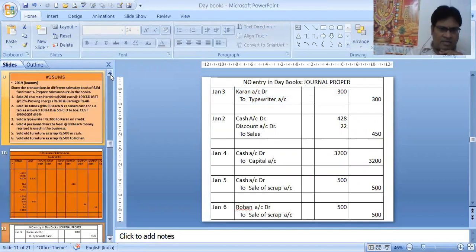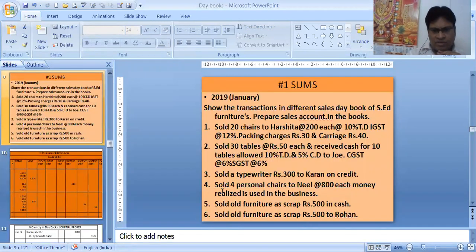Next entry is sold 4 personal chairs to Neil at 800 each. That means 3,200 realized. That means it is a cash transaction. It will not come in day books. Further, this is a personal chair, and the money is used in the business. So for the simple journal entry, we do not acknowledge what he has done, sale or otherwise, but the money which has come from a personal transaction is reinvested in the business.